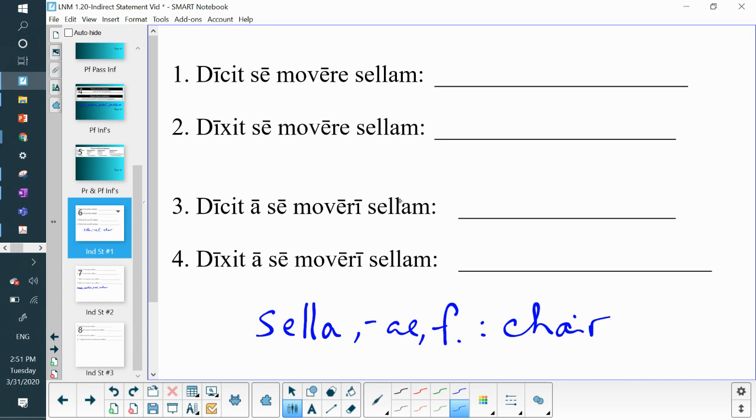Okay, so it must be that the chair is going to be the subject of our verb here. So he or she says that the chair is being moved by him or herself. And then we go to number four. Our verb is changed to a past tense, so it's going to be a little different. He or she said sometime in the past that the chair was moved by him or herself. We have to shift our translation of moveri to the past tense to match up with the past tense main verb.